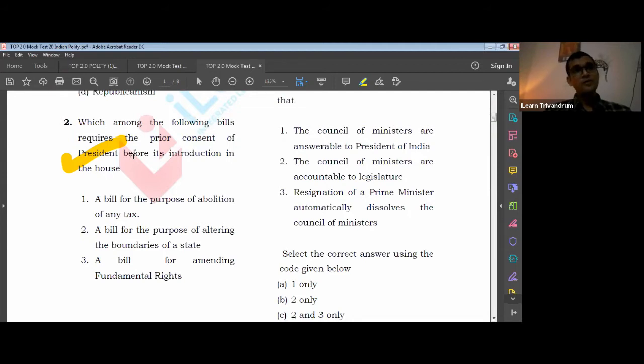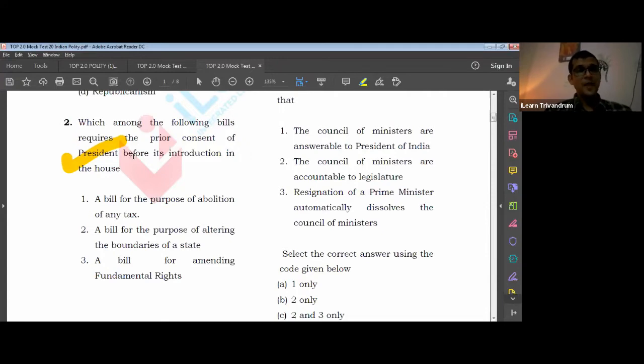I would want you to make a table and write down all the bills and the procedure involved. You can make a table involving bills such as the ordinary bill, private members bill, money bill, financial bill 1 and 2, and constitutional amendment bill. Make a list of all these bills and any other bill mentioned specifically in the constitution.